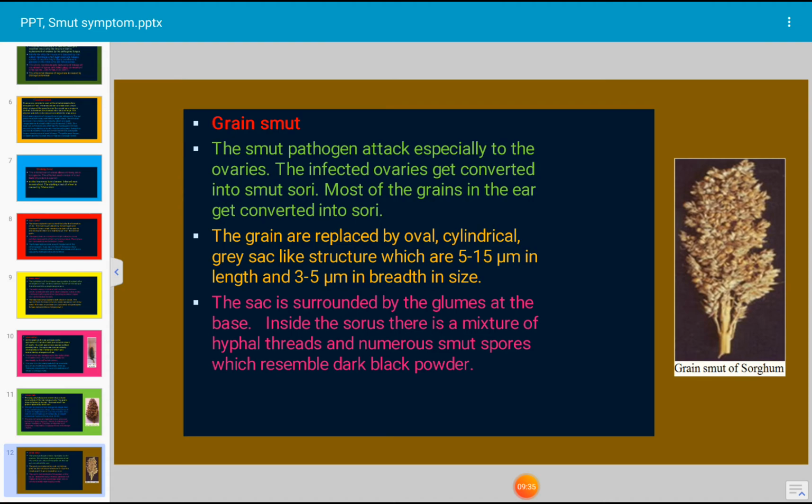The grains are replaced by oval, cylindrical, grey, sac-like structures which are 5 to 15 mm in length and 3 to 5 mm in breadth, and the sac is surrounded by the glumes at the base. Inside the sorus there is a mixture of hyphal threads and numerous smut spores which are dark black in color. This is all about the symptoms of smut and its types.